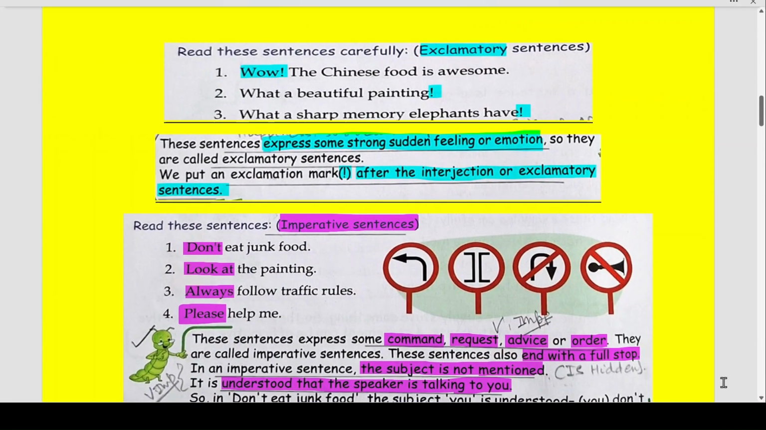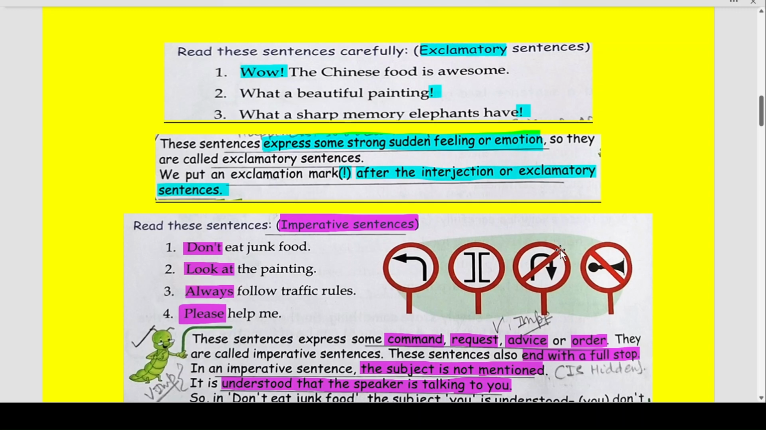Now, read the following sentences carefully. They are exclamatory sentences. Wow! Exclamation mark. The Chinese food is awesome. What a beautiful painting! Exclamation. What a sharp memory elephants have! Exclamation mark. Now, these sentences express some strong, sudden feeling or emotions like happiness, anger, joy, or dismay. So they are called exclamatory sentences. And at the end of these sentences, we put an exclamation mark.